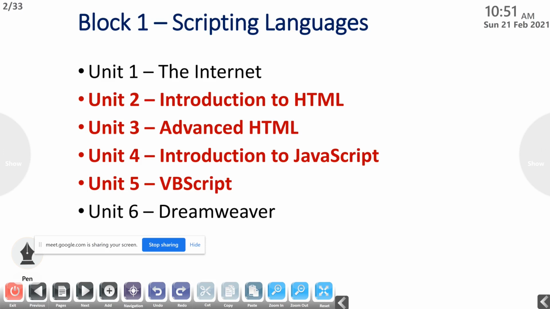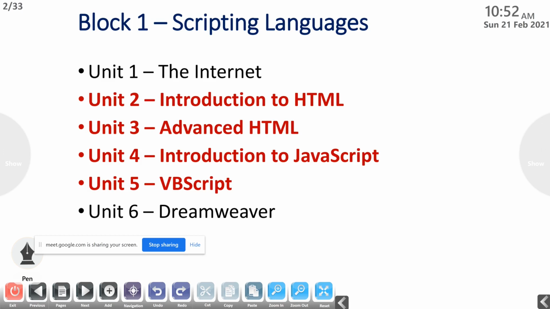And unit 3, advanced HTML, we will need 2 classes to complete. Unit 4, introduction to JavaScript, may also take 2 classes. And for unit 5, VB script, it is not possible to run VB script commands using Google Chrome or Mozilla Firefox. It may work in older versions of Internet Explorer. There are some limitations for discussing VB script.